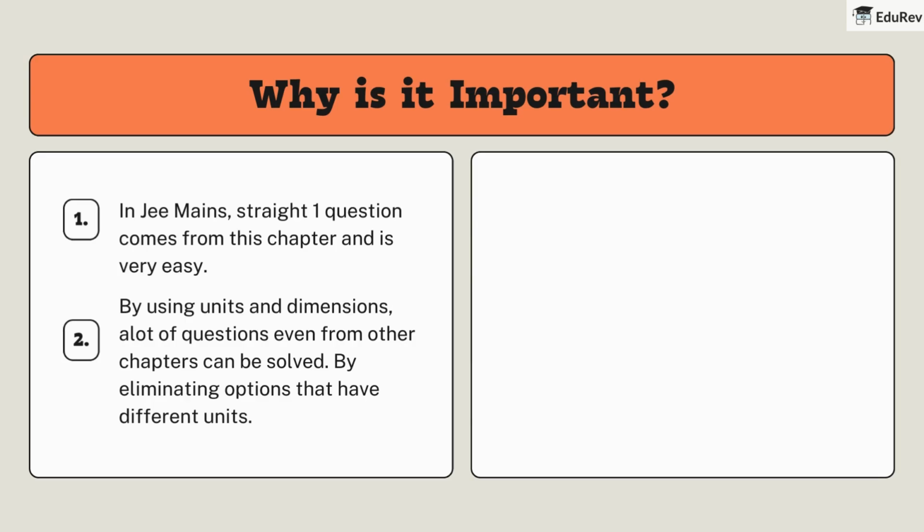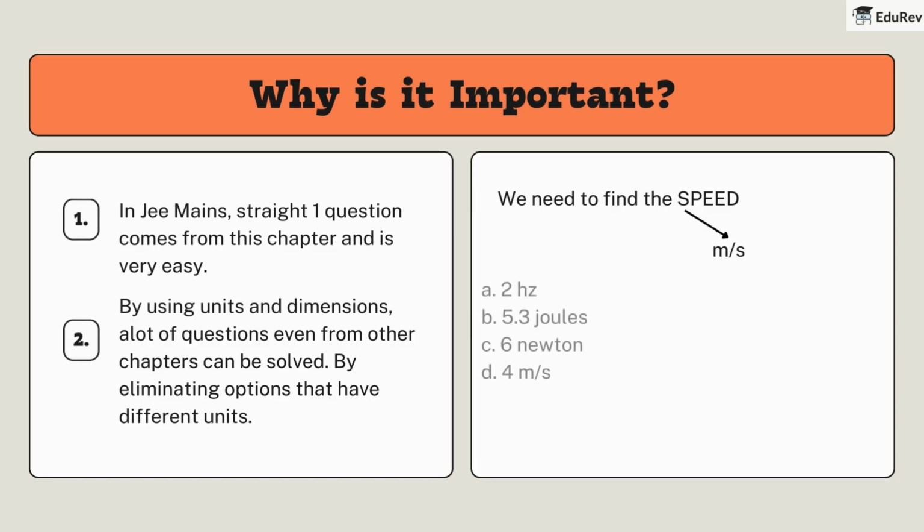For example, if in a question we need to find the speed, we know the unit of speed is m/s. But in the options, we have three options that have different units and not meter per second. So, one might take a long way of calculating it and then finding out the answer, but by knowing units, we can do this question in 5 seconds by just checking the units. So this chapter is very useful. So, let's dive in and learn about units and measurements.